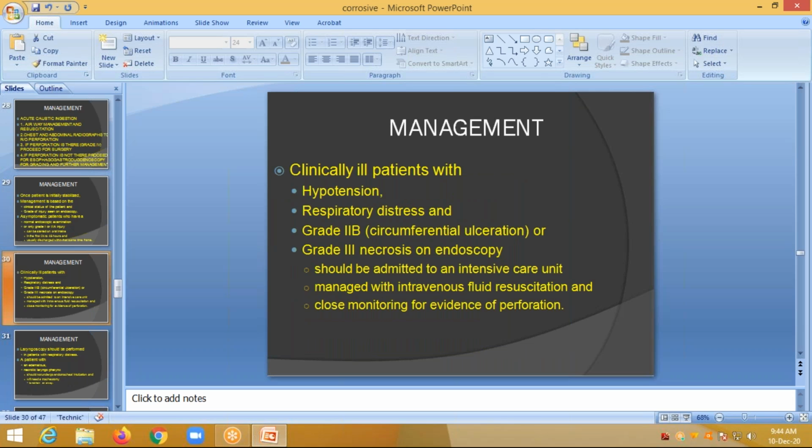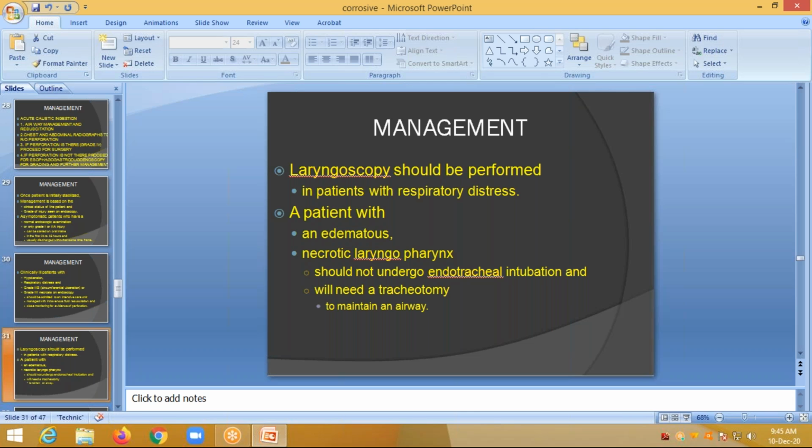If the patient is clinically ill, that is, having hypotension or respiratory distress, or if there is grade 2B or grade 3 necrosis, then he should be admitted to an ICU immediately and managed with IV fluid resuscitation and close monitoring for evidence of perforation. In the meanwhile, we should look for perforation also. Laryngoscopy should be performed in patients with respiratory distress. A patient with an edematous or necrotic laryngopharynx should not undergo endotracheal intubation and will need a tracheotomy to maintain the airway.